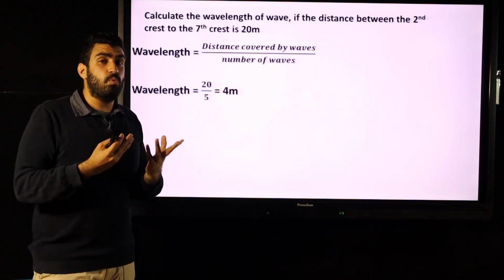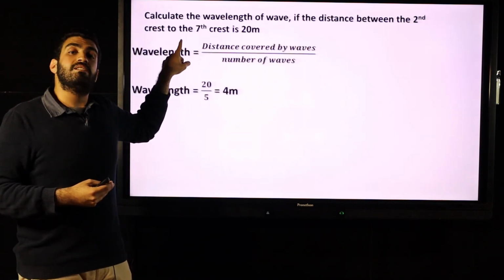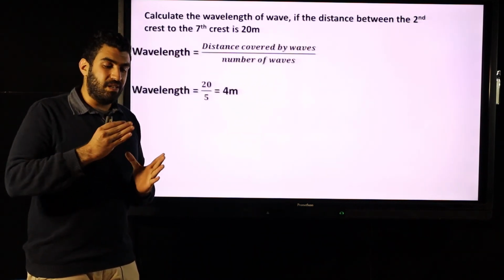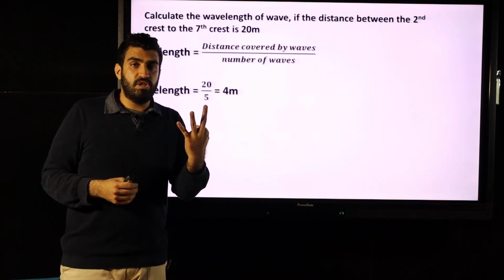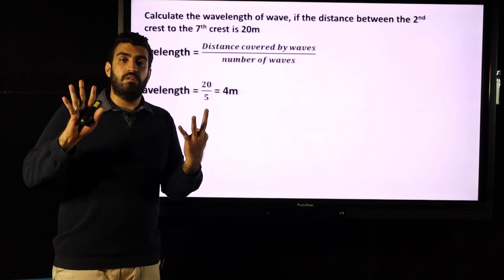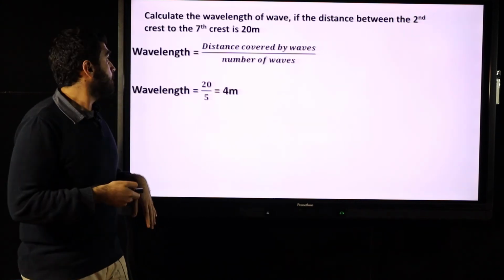I have 5 waves. Why? Because he said from the second crest to the 7th crest. From the second to the 7th, there are 5 waves. For example, from the 3rd compression to the 5th compression, 2 waves only. From the 3rd to the 5th. Okay?